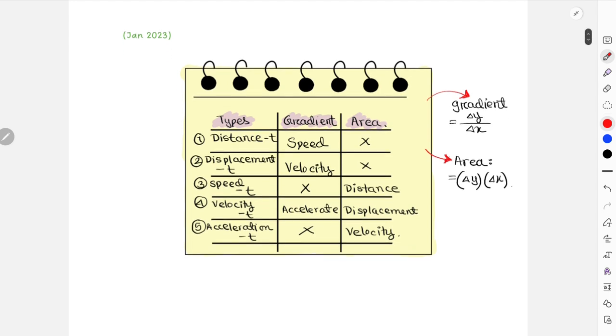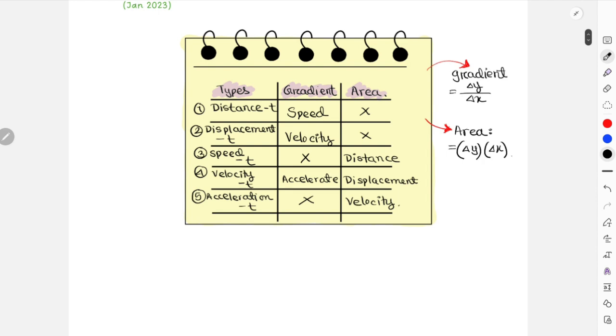Okay, now after this again we used two equations over here. The equations were v is equal to d over t, like the derivations of this, and the other equation was a is equal to change in v over t, right? These two equations are used over here also.